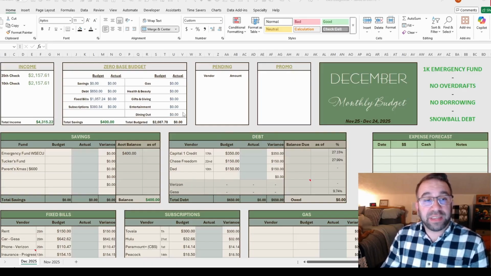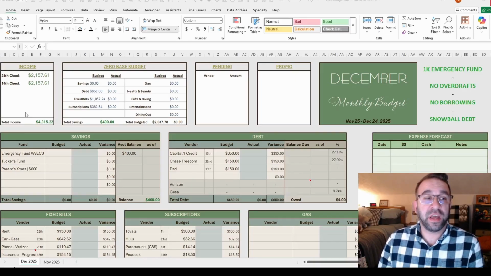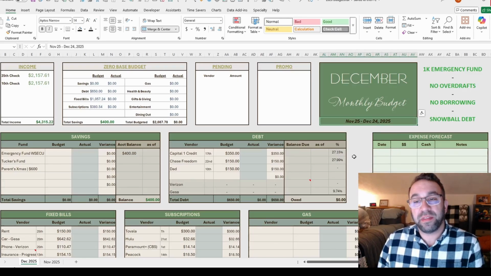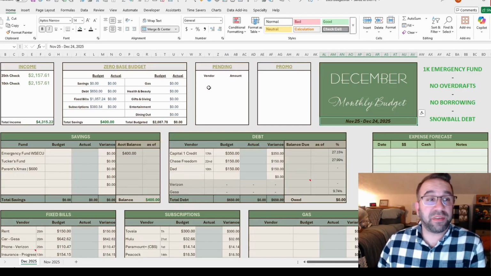So to give you a tour here, over on the left side I've got my income. I get 2 checks. I get paid on the 25th and the 10th. One of my struggles was doing monthly budgets that would start on the 1st and end on the last day of the month, but my checks would always have weird overlapping things. And so here I started going from the 25th, which was a payday, all the way to the 24th of the following month. So here we do see that the dates reflected in the December budget actually begin on November 25th.